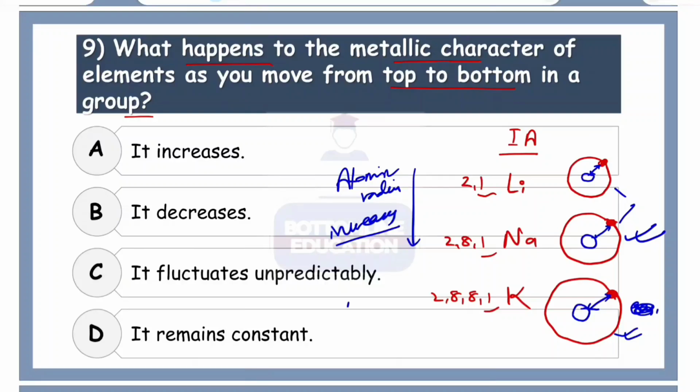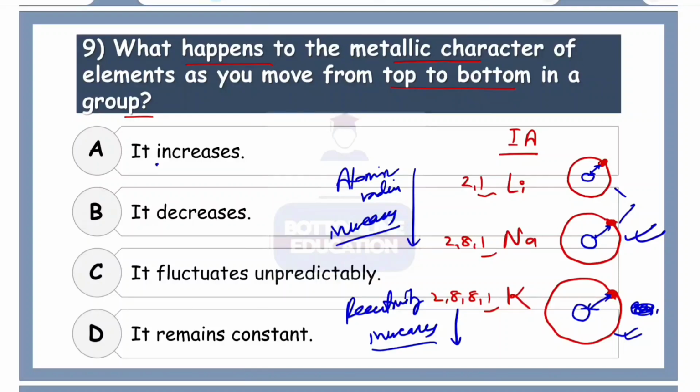Why? Because as we go down, the atomic radius increases and the reactivity also increases. It becomes easier to lose the electron, which is loosely bound, and because of that we can say the reactivity actually increases as we go from top to bottom.